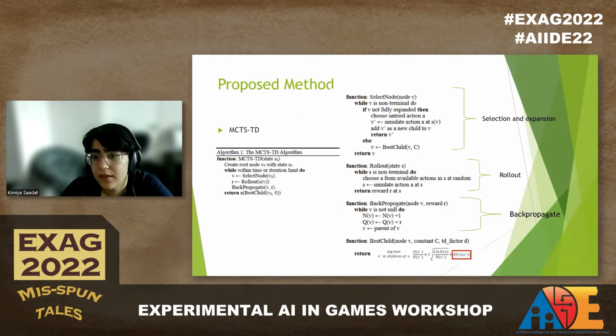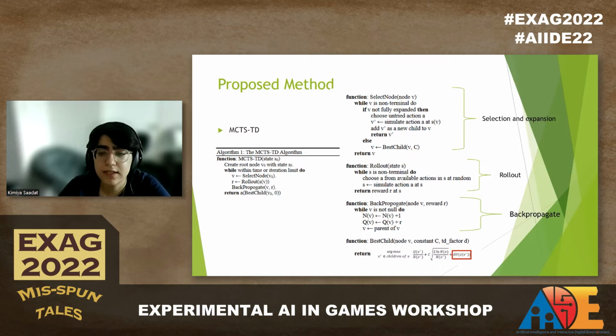Our proposed method is MCTS-TD. In MCTS-TD, the MCTS algorithm is guided with TD learning to help the agent adapt to the opponent's strategy. The algorithm includes three main functions: select node, rollout, and backpropagate. Note that the select node corresponds to both selection and expansion phases in MCTS.